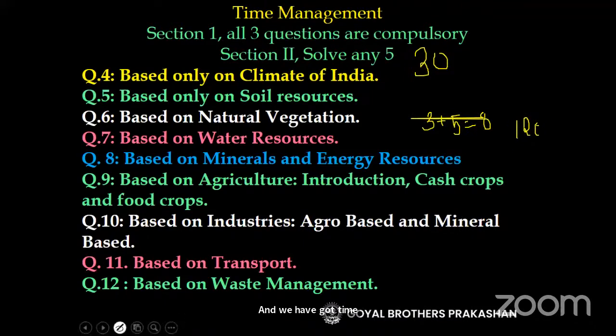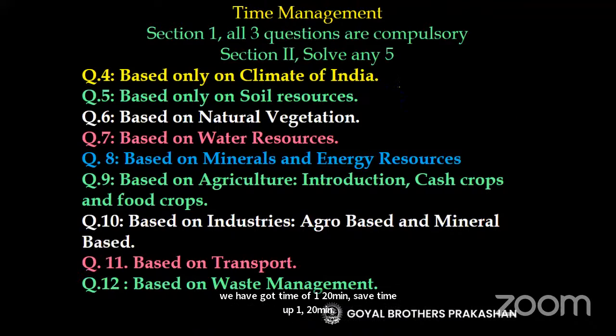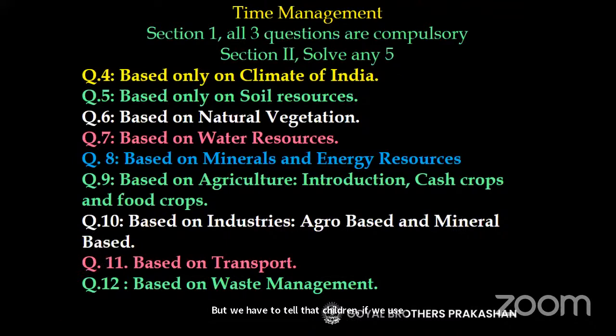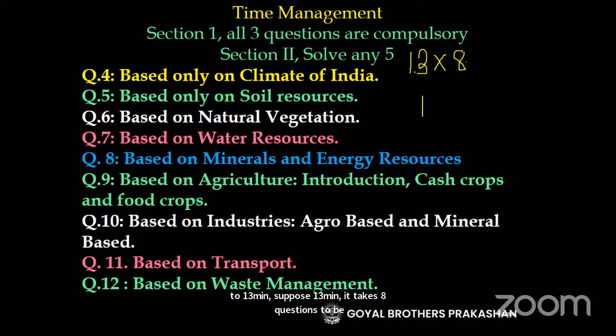So if the time is 120 minutes, 120 divided by 8 is 15, it means they get 15 minutes to solve one question. But we have to tell the children, if you use 15 minutes to solve one question, then you will not have time to recheck your paper. So you should finish one question in minimum 12, maximum 13 minutes. So if a child finishes one question in 12 to 13 minutes, suppose 13 minutes, 8 questions take 104 minutes, the child is still left with 16 minutes to recheck the paper and also to underline the keywords.